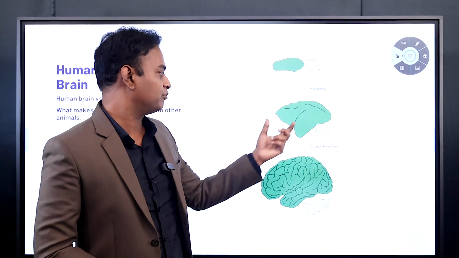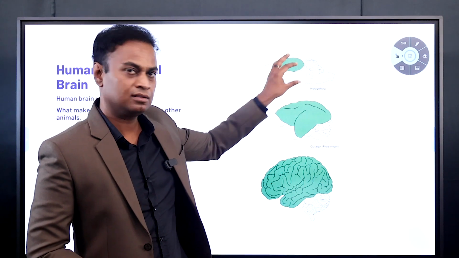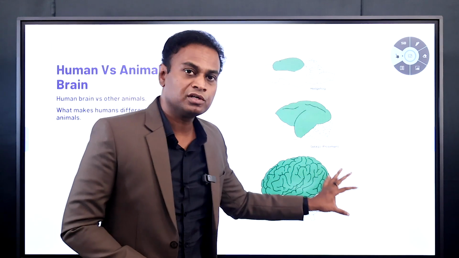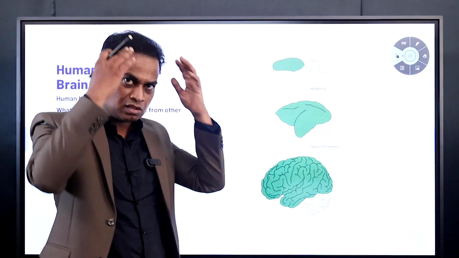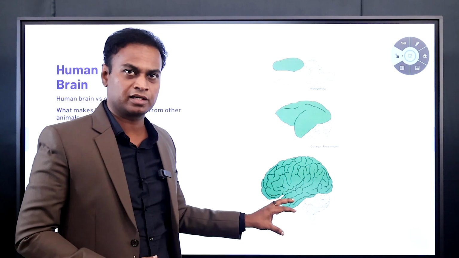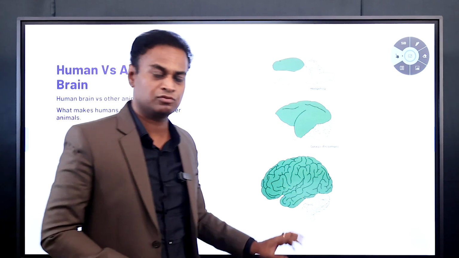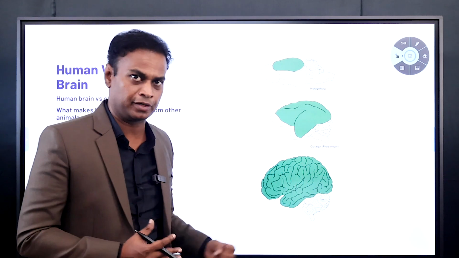Now compare the brain of a primate or any monkey-like animal. This is a rat, this is a monkey. In the monkey it is more developed compared to the rat. Observe that in human beings it is the largest. So this outer part of the brain, known as the cortex, is the main thing that differentiates human beings from other animals, not only in size but also in function.